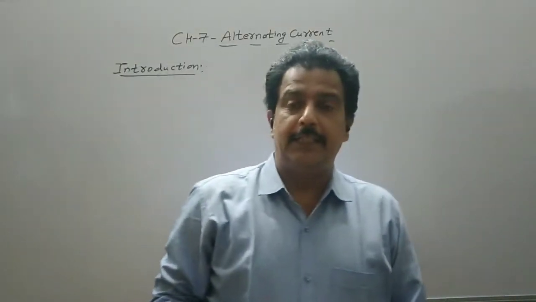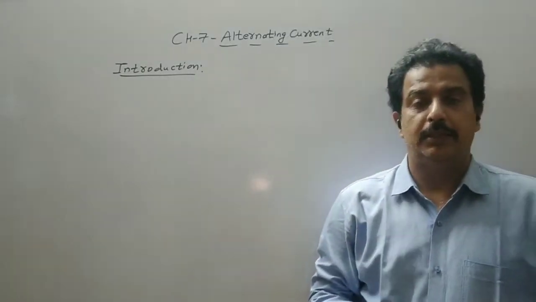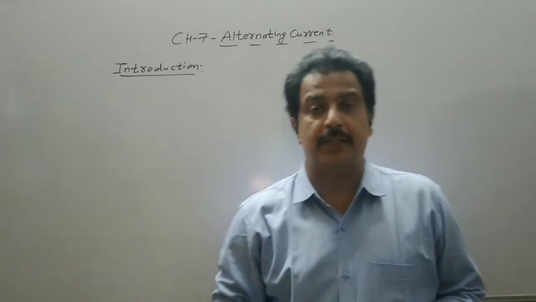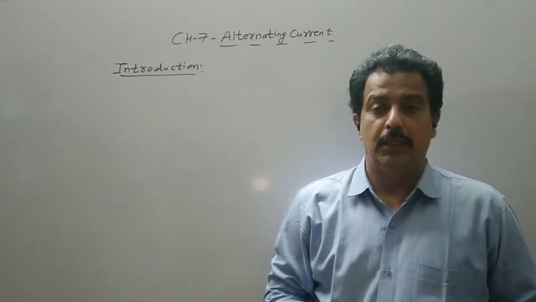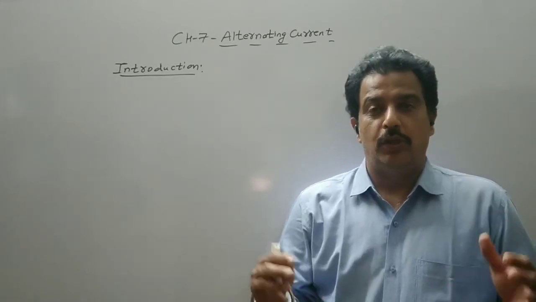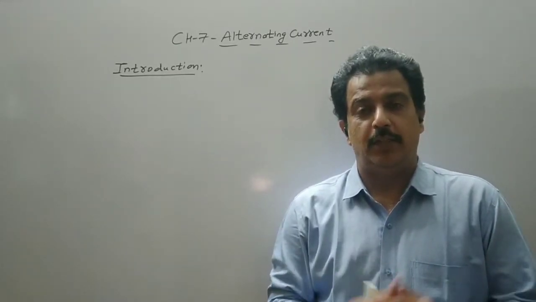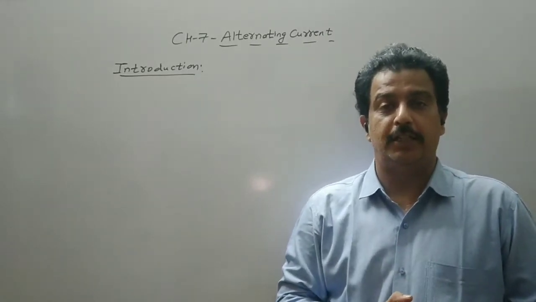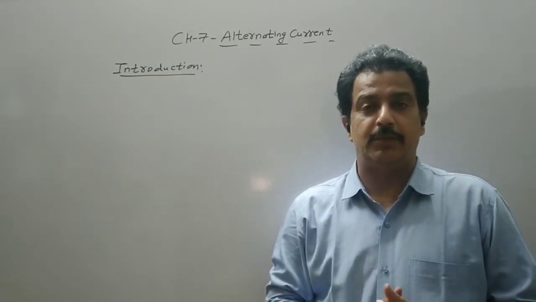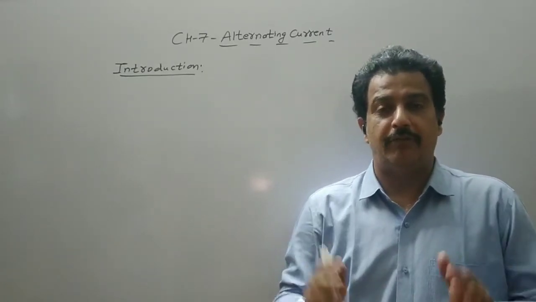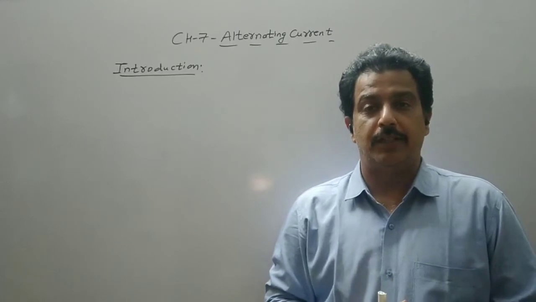Now in chapter 3 we have studied about the DC source. The DC sources were the cells and battery, and they produce DC current, that is, direct current. Now what is direct current? It was a current in which the magnitude and the direction of the current does not vary with respect to time. That is, their magnitude and direction is fixed. They flow in only one direction.